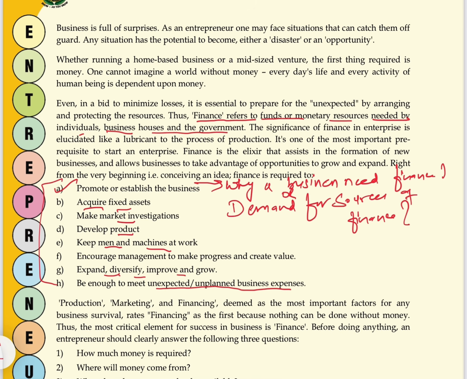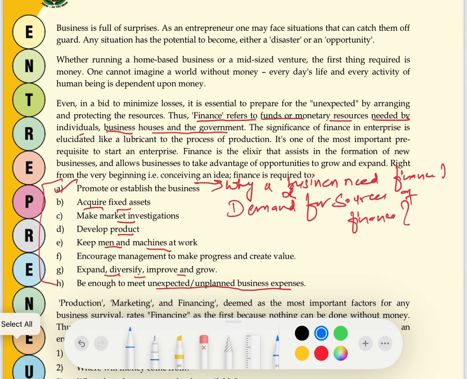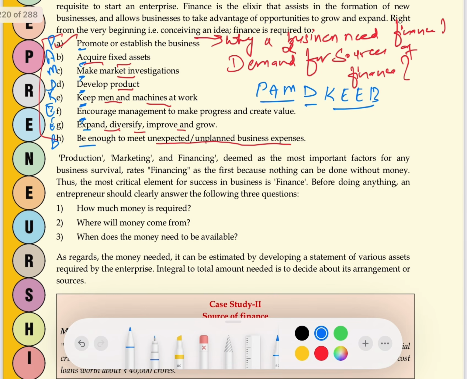For this, my students have made a short form which they call PAM-D-KEEB. I'll write down the term now. The term which my students have created is PAM-D-KEEB. Just learn this term, PAM-D-KEEB. P for promote or establish the business, A for acquire the fixed assets, M for make market investigation, D for develop product, K for keep man and machine at work, E for encourage management to add value, E for expand, diversify and grow, and B for be enough to meet the unexpected circumstances.